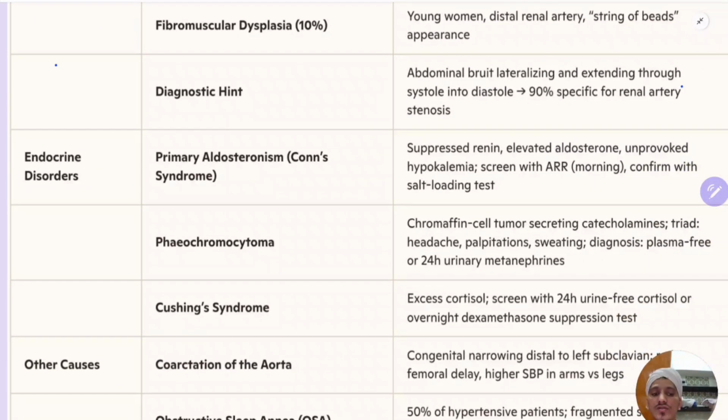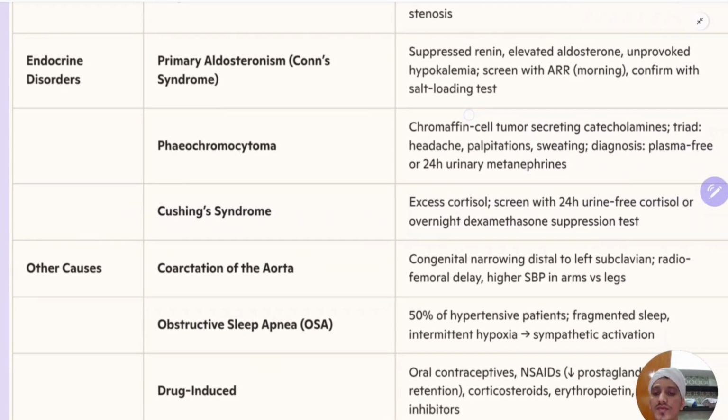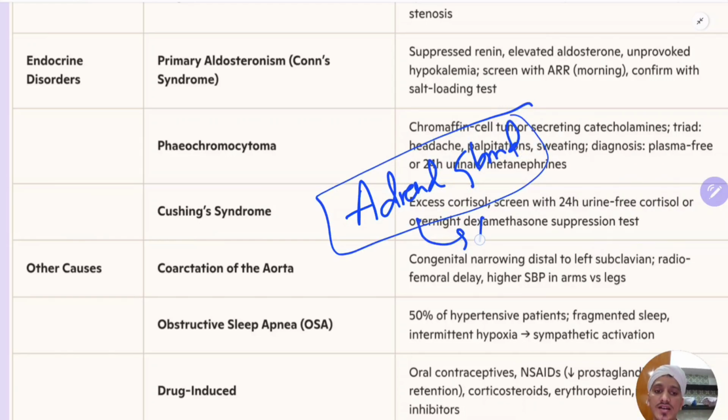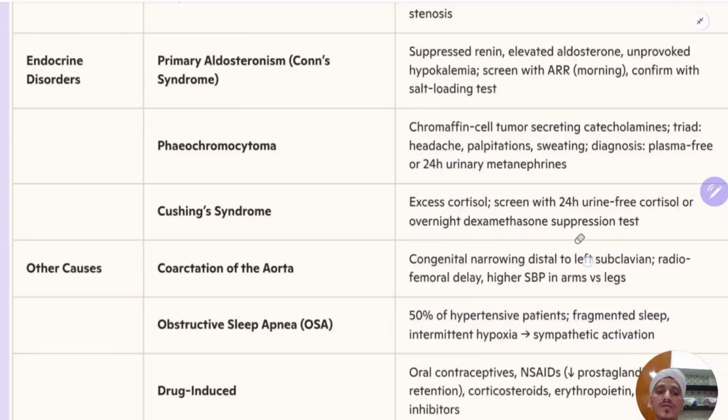So coming to the endocrine disorders now. First and foremost is primary aldosteronism. Usually the adrenal gland is present upon the kidney, which has the adrenal cortex and adrenal medulla. Some benign tumors or some hyperplasia of some portion of this gland are responsible for hypertension. That is endocrine disorders. Okay, so primary aldosteronism, also known as Conn syndrome.